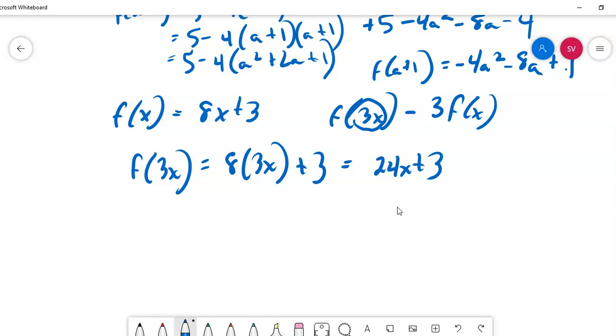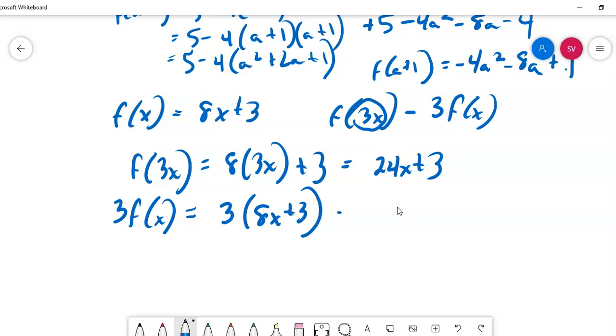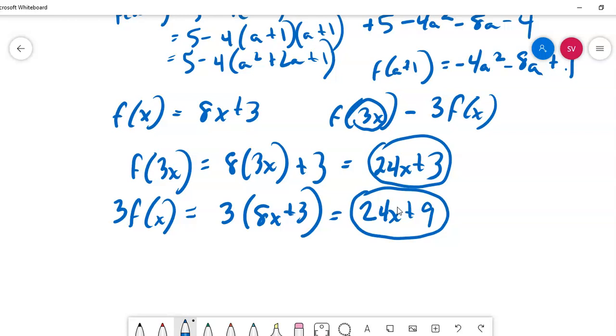Now I want 3 times f of x. So 3 times f of x is equal to 3 times the entire f of x function. So what does that give me? 24x plus 9. So now what I want to do is I want to take f of 3x, which is this, and subtract it by 3 times f of x, which is this. So it's going to look like this.